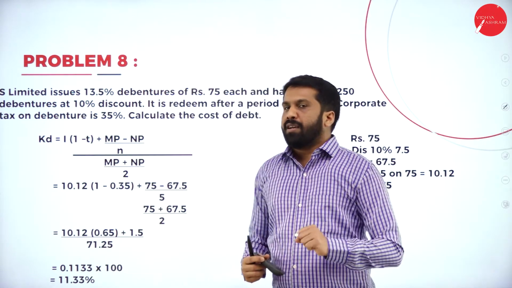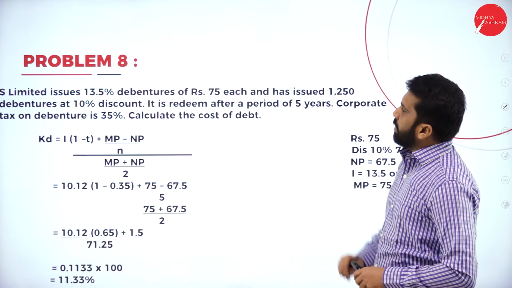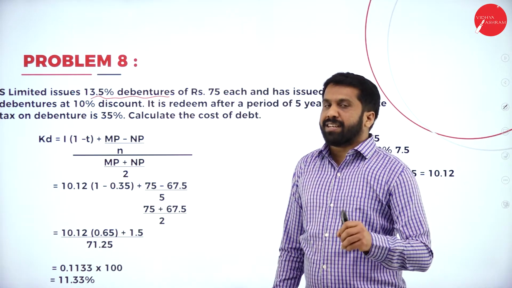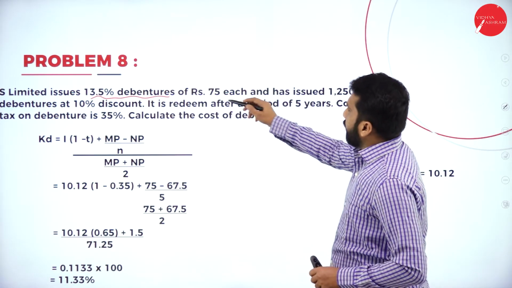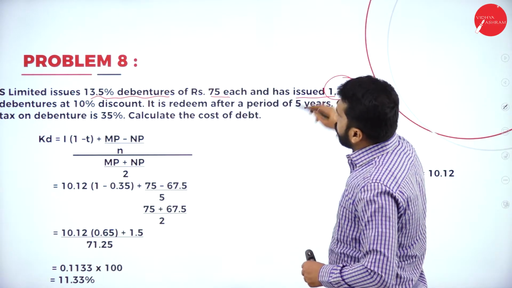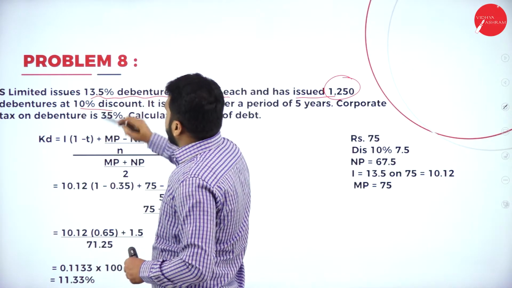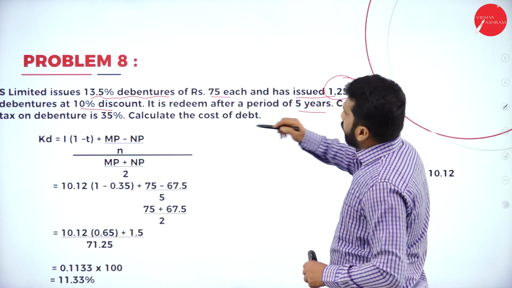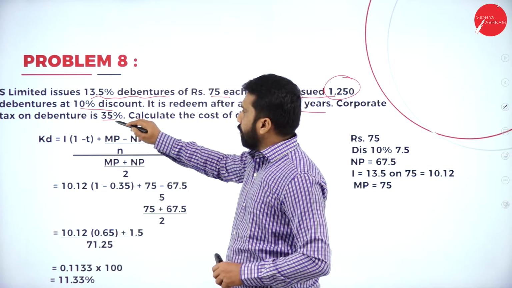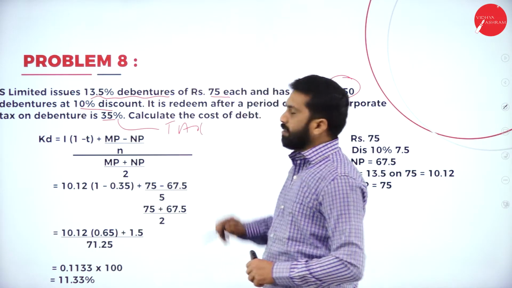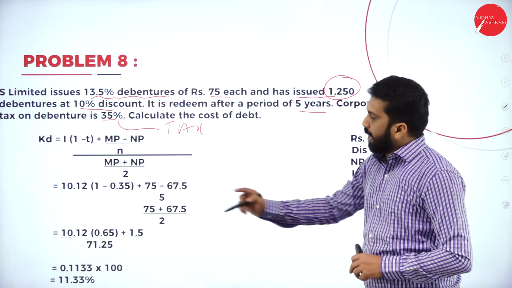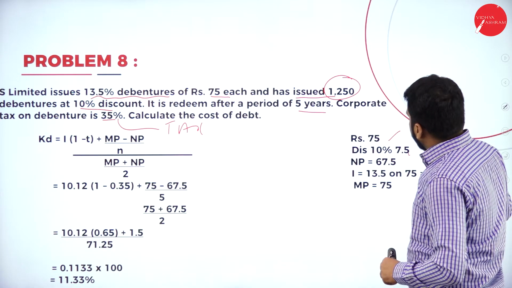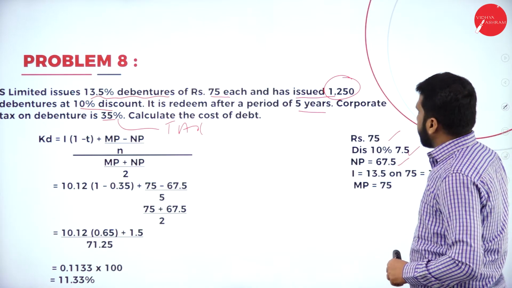So we are on the last problem for the day, that is your problem number 8. Under this, S Limited issued 13.5% debenture. What is that 13.5? That is the rate of interest. Debentures of 75 each, and has issued 1250 debentures at 10% discount. It is redeemed after a period of 5 years. Corporate tax is 35%. What is this? This is your tax rate. Before I go to the answer, we'll find out what information we have: rupees 75, discount 10%, net proceeds 67.5.